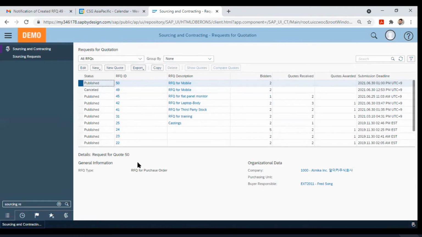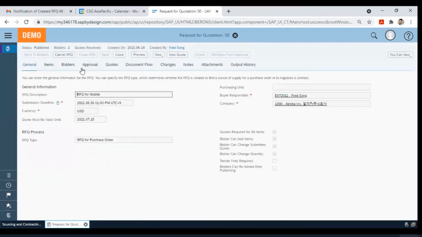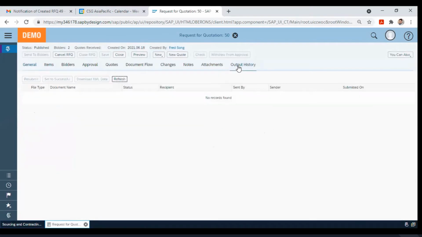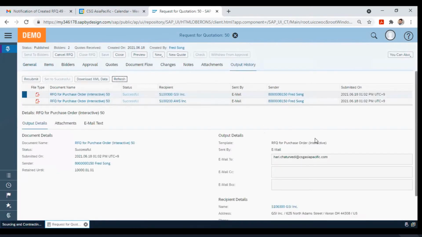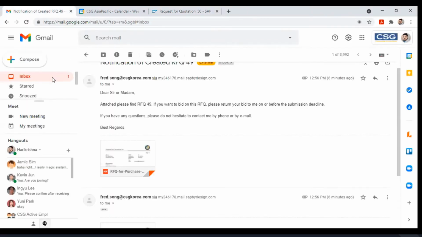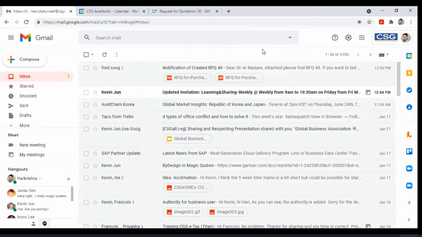But if we don't have any approval process, then it will directly go to the bidders. So if I click edit, I want to check whether it has been sent successfully to the bidders or not. Yes, the status is successful and it has been sent to the bidder's email address, which is currently my email address.